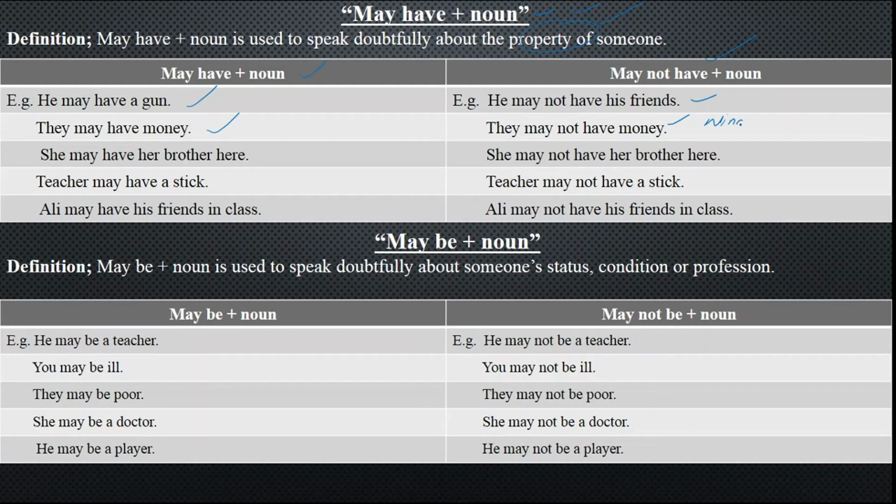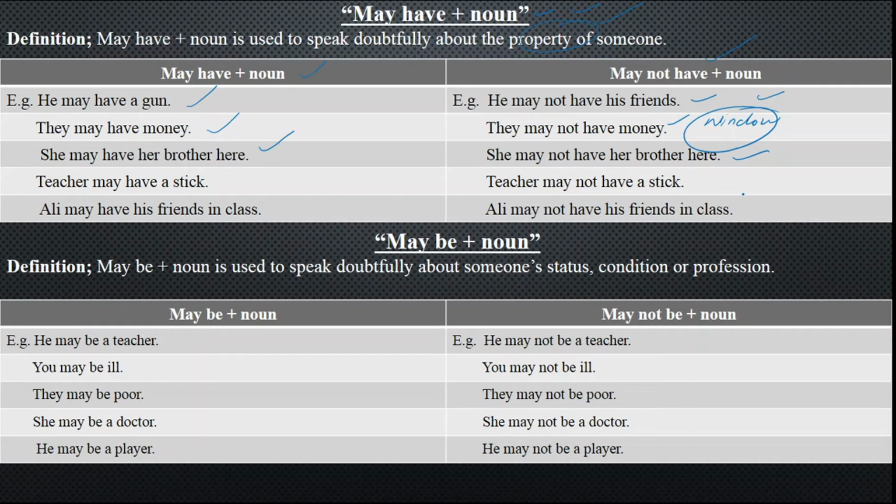Window shopping is the shopping where you don't buy something but you just go and visit for fun with your friends. She may have her brother here, and this is just a prediction that she is too afraid and she cannot walk and even cannot talk. So you say that she may have her brother here, and she may not have her brother here.